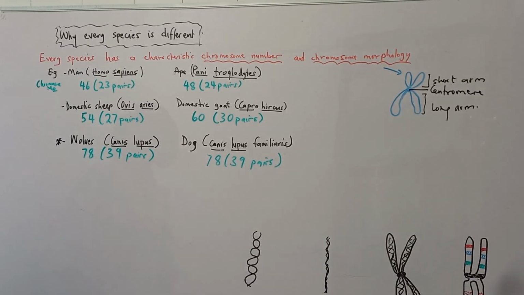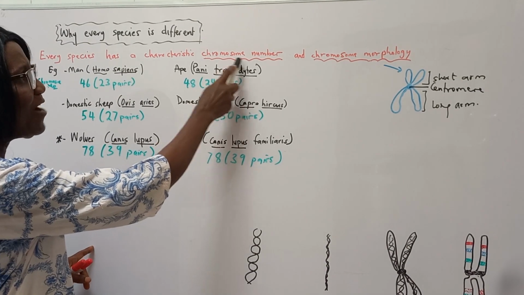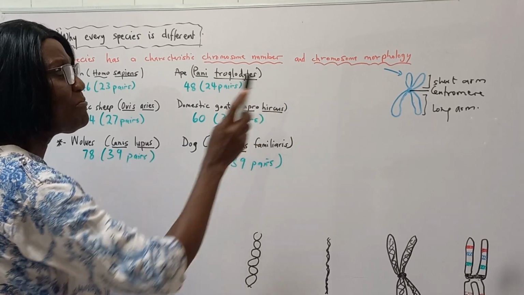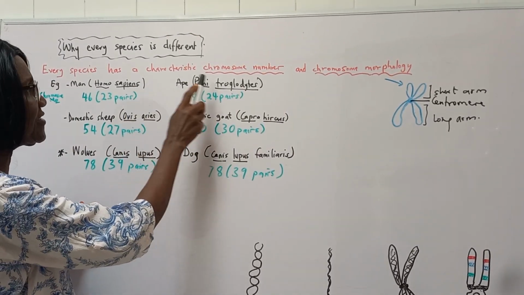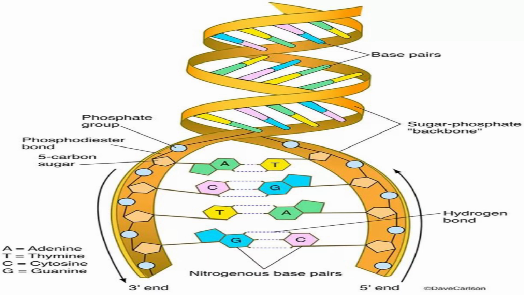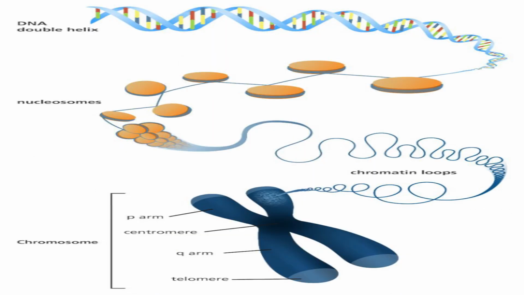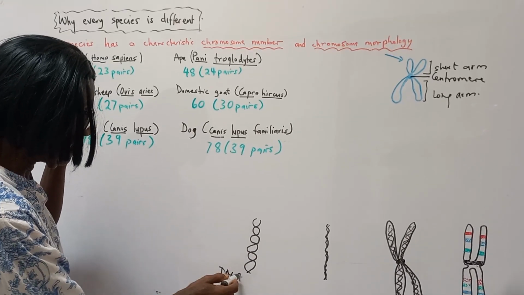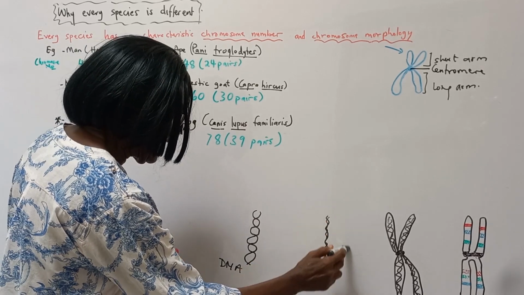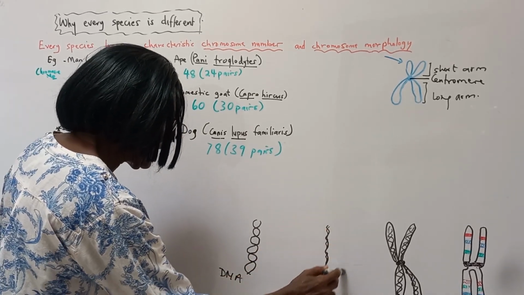Now, why are chromosome number and chromosome morphology important in distinguishing various species? The chromosome is basically DNA folded onto protein histones. The histones serve as a support or scaffold. Just to illustrate, I have DNA here in a cell that is not dividing.